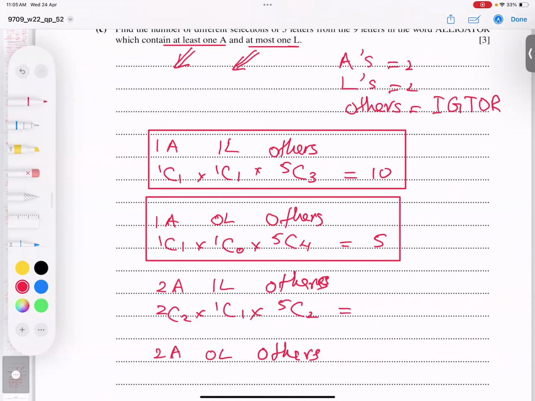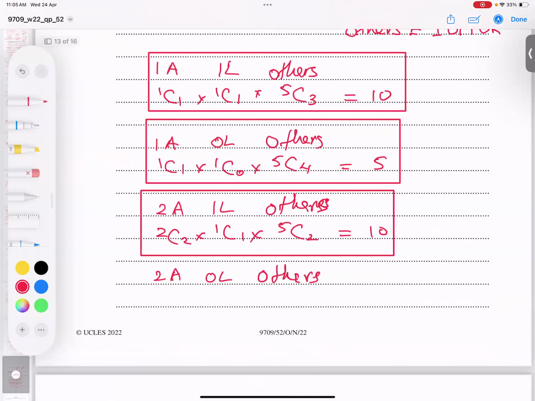So 5C2 is 10. I believe you got this point even. Last option, 2A, so 2C2, and 0 L means 1C0. Or if you don't write it, no problem. But I have taken 2, I need 3 more to make it 5. So 5C3, giving you again 10.